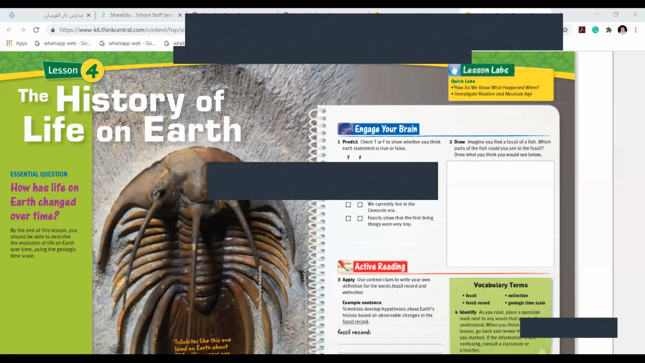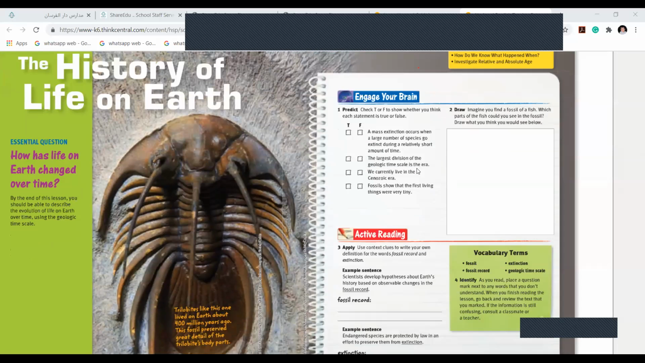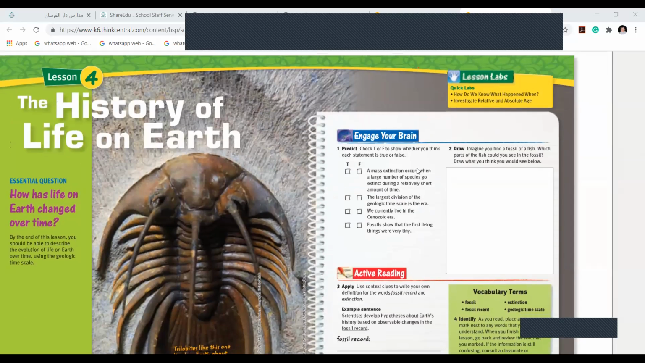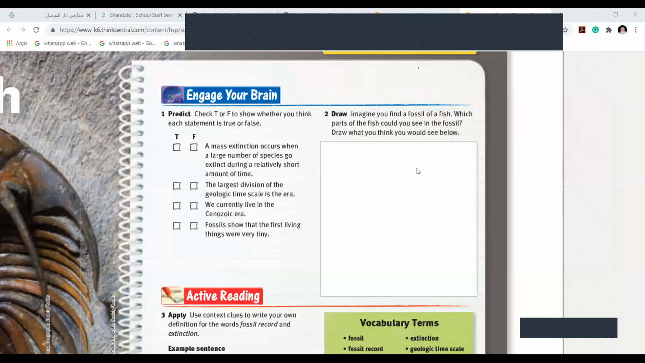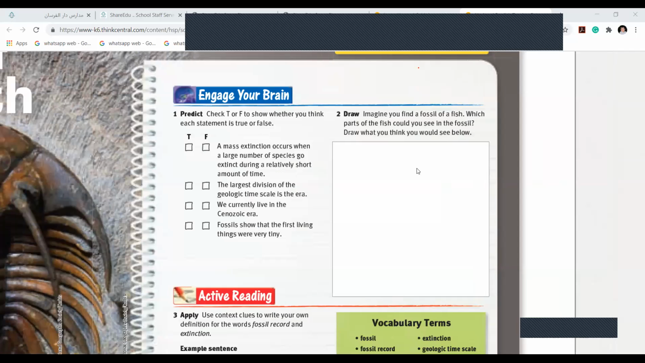Please turn to lesson number 4, the history of life on Earth. That is page number 38 and 39. Please turn to page 39. Again, this is the lesson which we have already taken in grade 5, where we have learned about kingdom Animalia, Plantae, Eukarya, Protist. You remember?